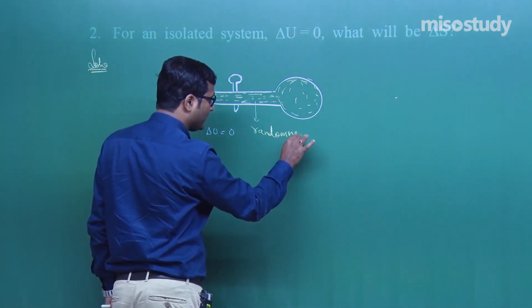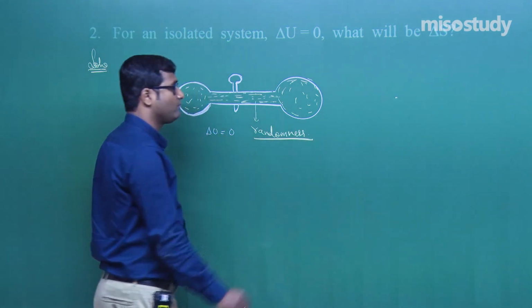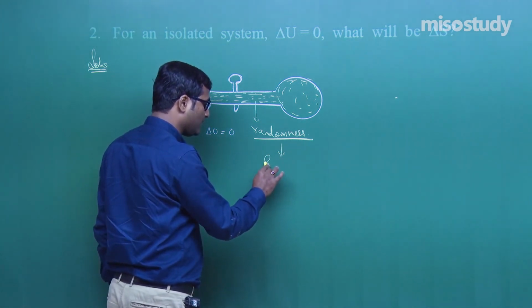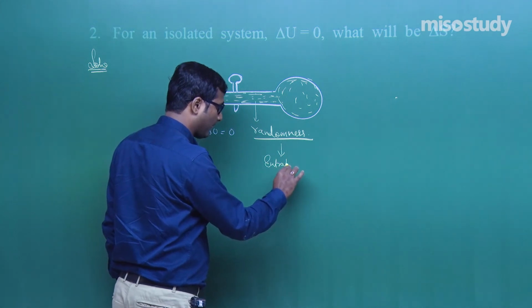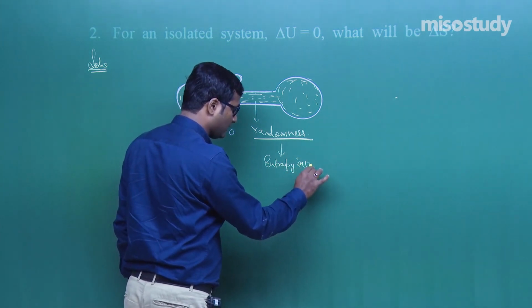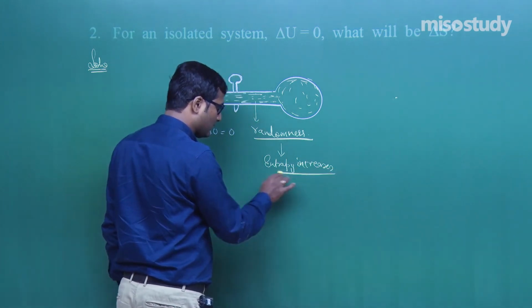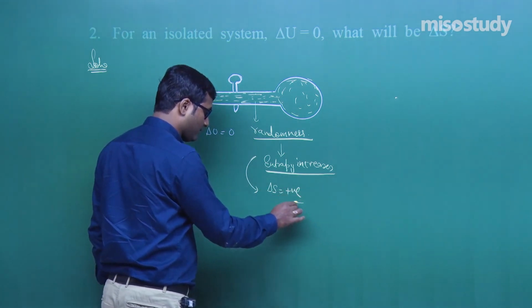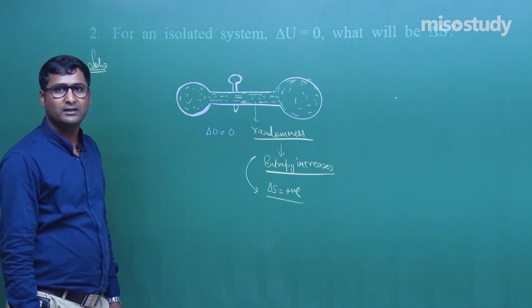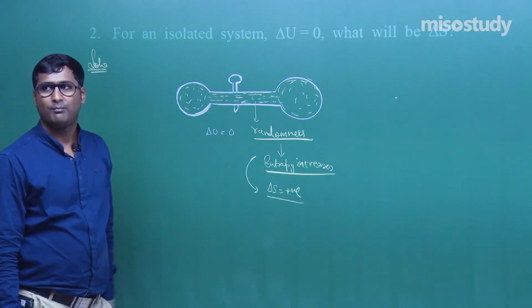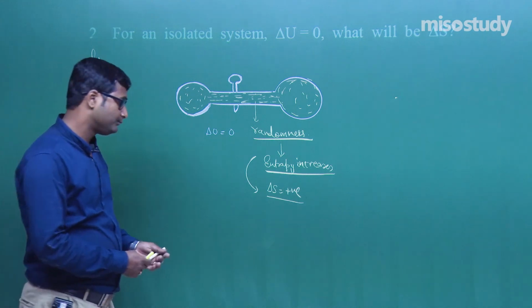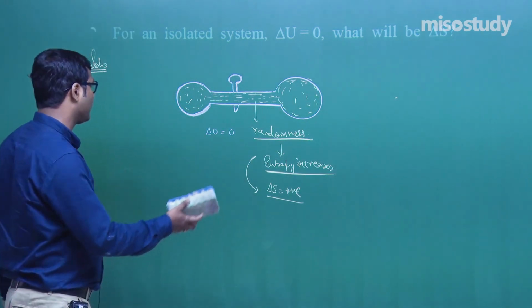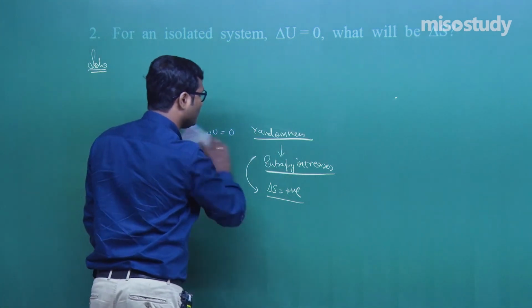If randomness increases, then entropy increases. That means delta S becomes positive. Now, let us move to the next question.